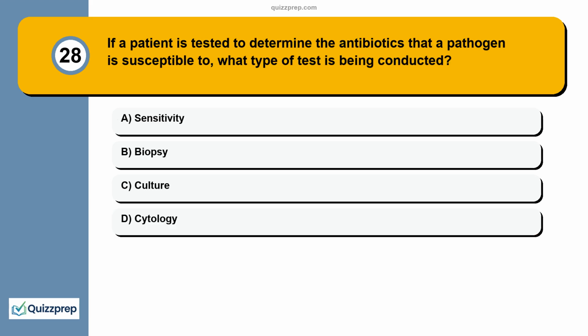Question 28. If a patient is tested to determine the antibiotics that a pathogen is susceptible to, what type of test is being conducted? A. Sensitivity, B. biopsy, C. culture, D. cytology.